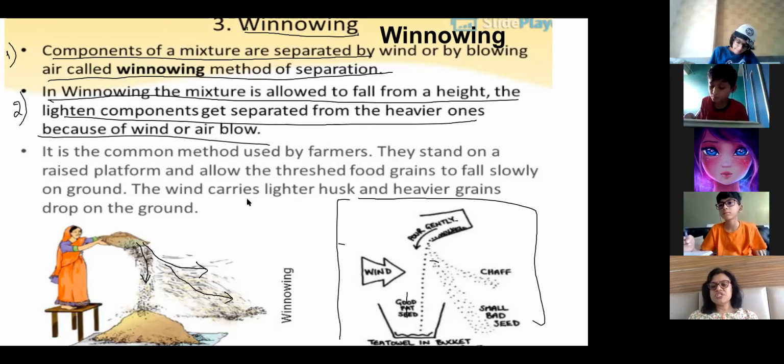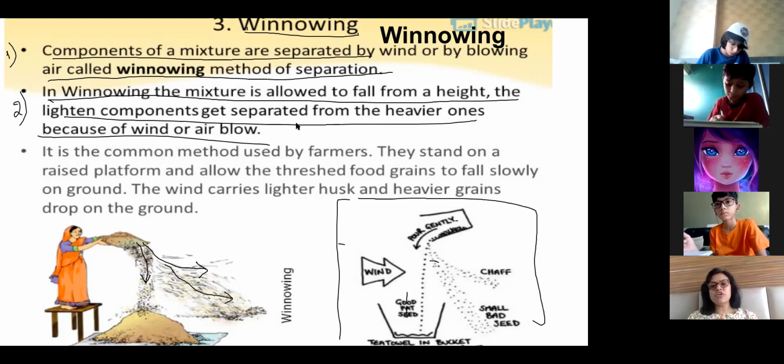In the exam, questions are asked like, when is this method used? So you will say, when there is a mixture of lighter and heavier component, then the method of winnowing is usually used by farmers. Okay. And what is the method of winnowing? So you will explain this. A person stands on a height and the mixture is separated because of wind.